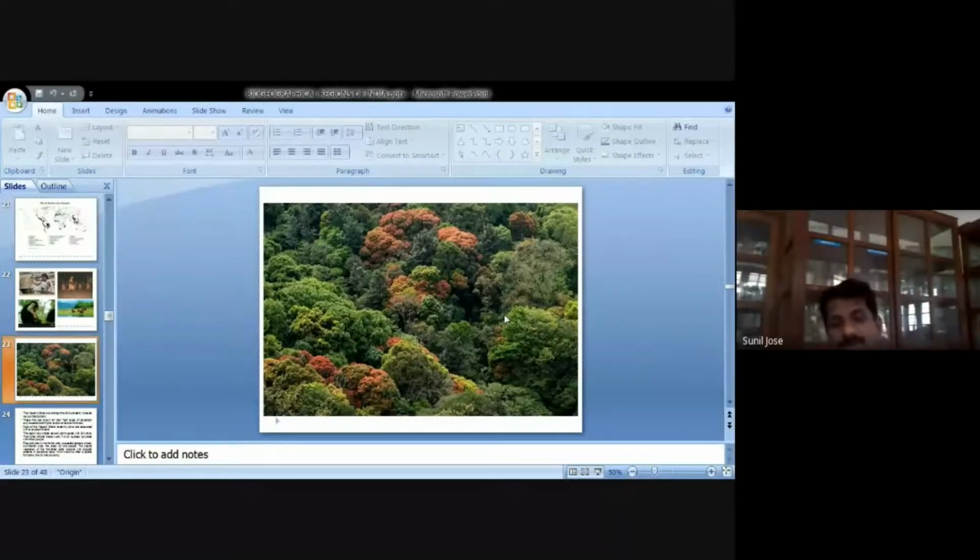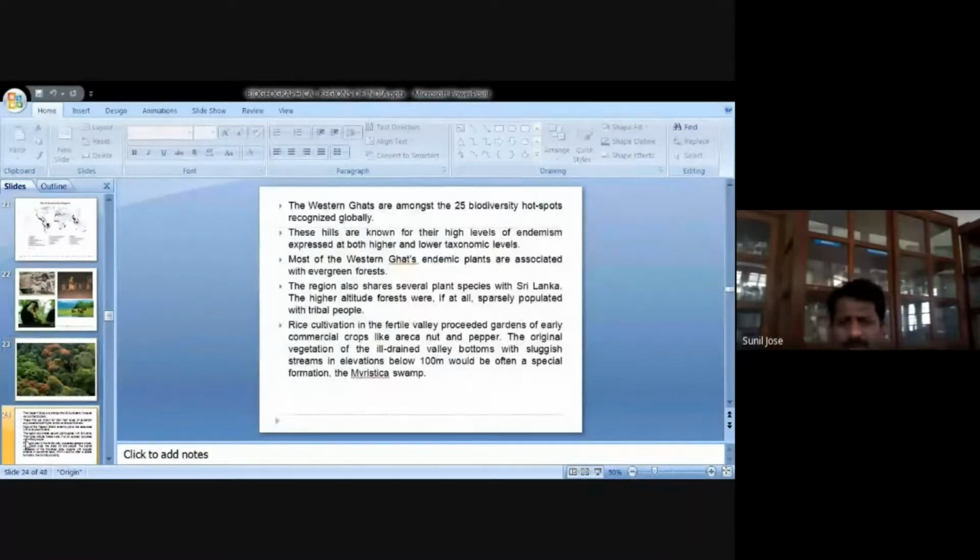So if you cut down our evergreen forest, our rainfall will also decrease. That is a problem with the rainfall. Then another thing, most of the Western Ghats endemic plants are associated with evergreen forest, because in Kerala, only some 25 or less than 20% of our forest cover comes under the evergreen category, and most of the forests are deciduous.